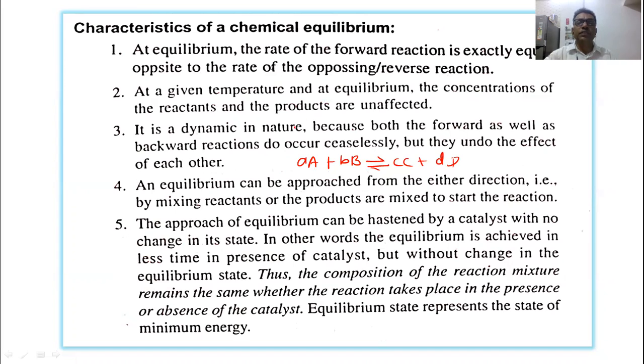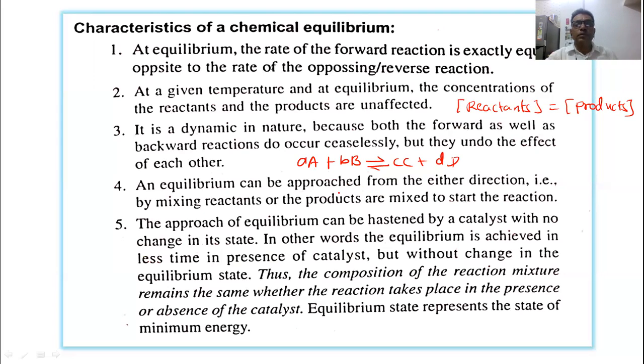At a given temperature and at equilibrium, the concentrations of the reactants and products are unaffected. It means the concentration of the reactant can become equal to the concentration of the products. This is also possible at the equilibrium stage.